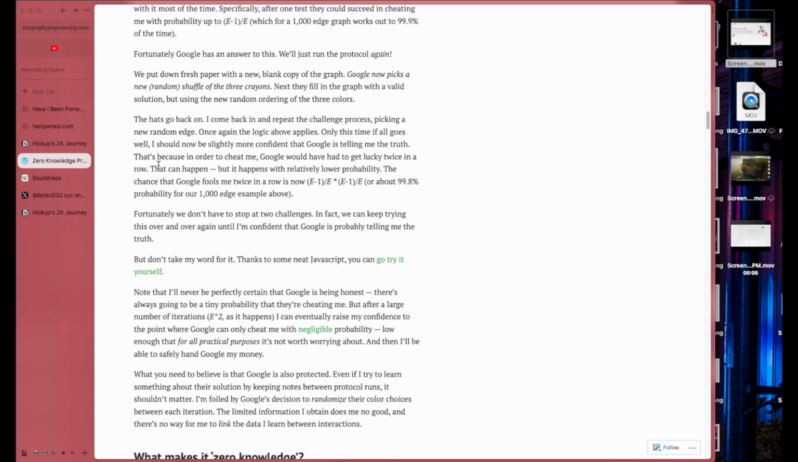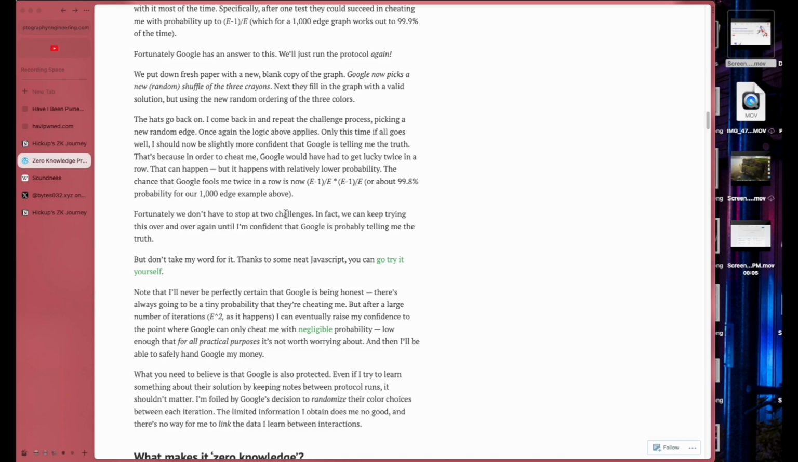See, this is what I was talking about. See, it's just probability in the end. That can happen, but it happens with relatively lower probability. The chance that Google fools me twice in a row is (E minus 1) by E into (E minus 1) by E, about 98%. Exactly my point. I didn't read this article before. This is just my assumption. The 1000 edge example above.